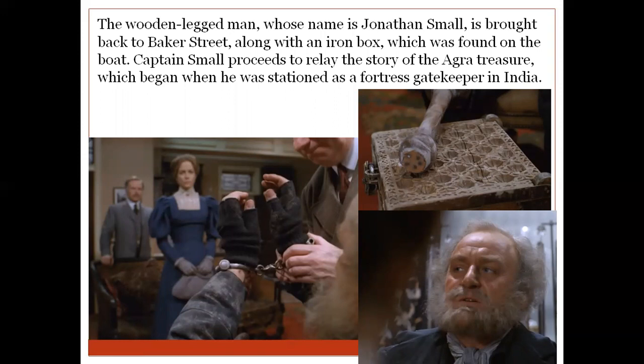So they bring Jonathan Small back to Baker Street, and he has this iron box which he had claimed to steal from Bartholomew Sholto. They find this box on the boat, and they tell Captain Small to open the box and tell exactly the story of this Agra treasure, like whom it belongs to and how it has come here, and why he killed Bartholomew Sholto. They tell him to tell the whole story.